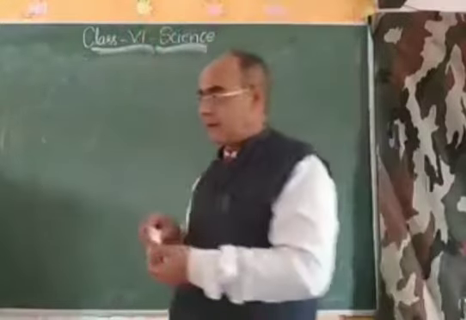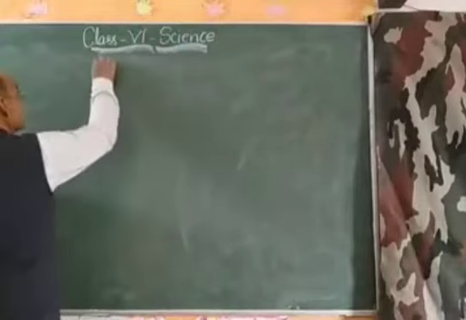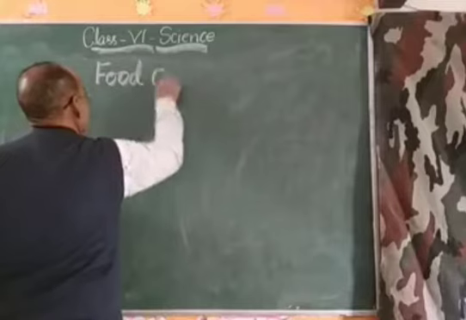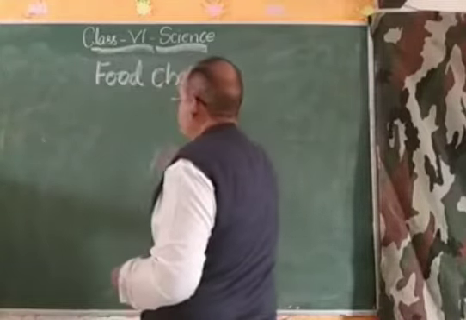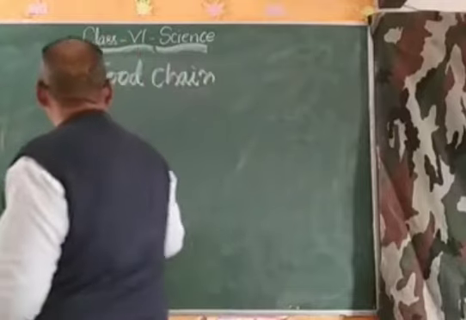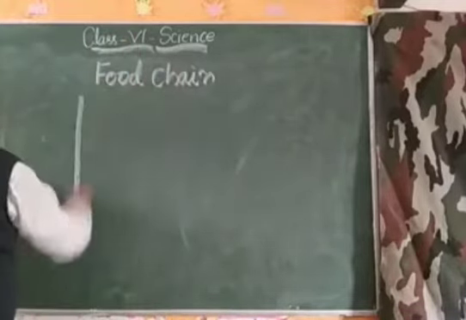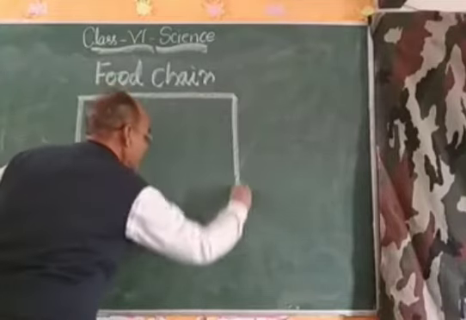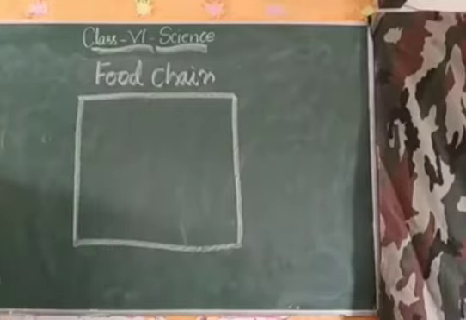For example, suppose there is a grassland ecosystem. See how the food chain will be formed.